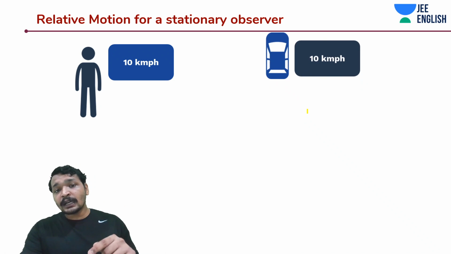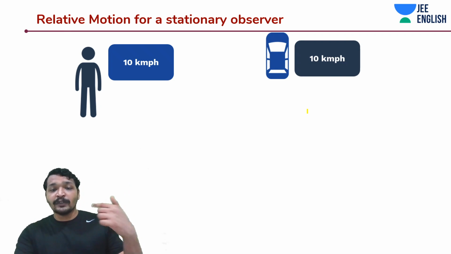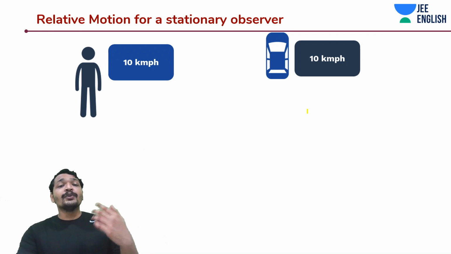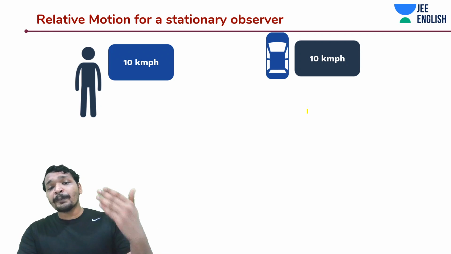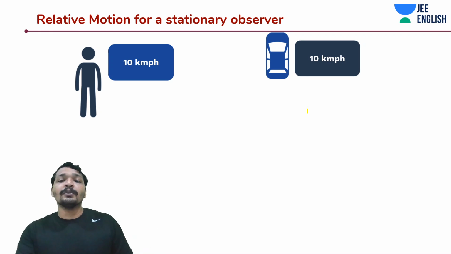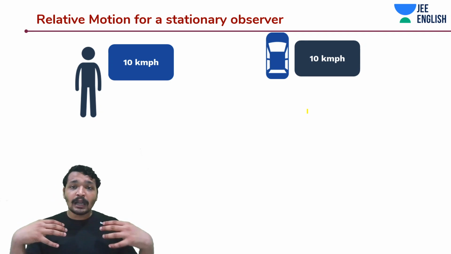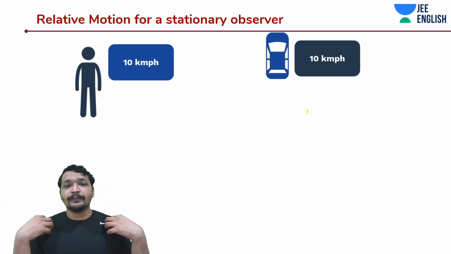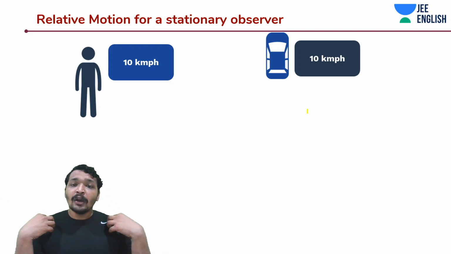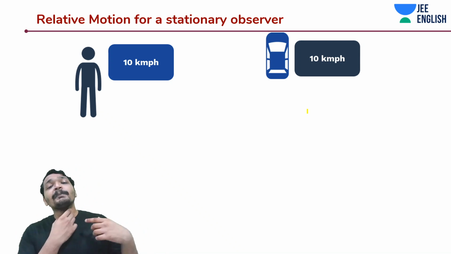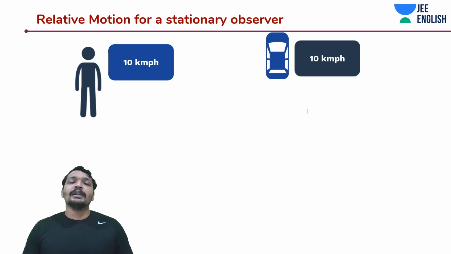But the person in the car, imagine there was some other stationary observer you are trying to observe from the car. You are also approaching that person with 10 km per hour. But as an observer inside the car, assume that you are not moving, just like the bus problem. You will think that you are stationary, but you will see that that person is approaching you with 10 km per hour speed.